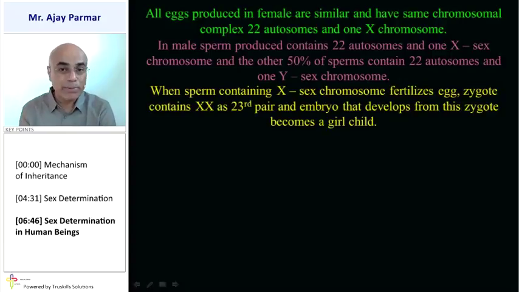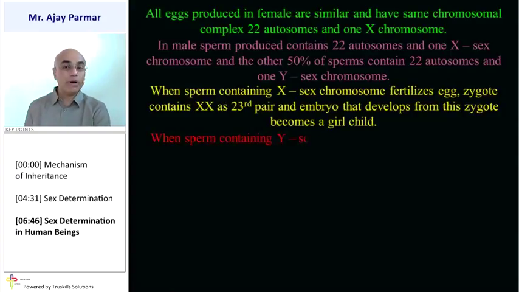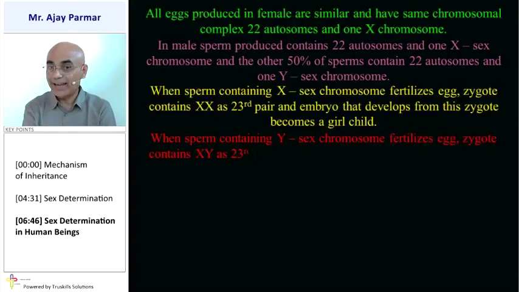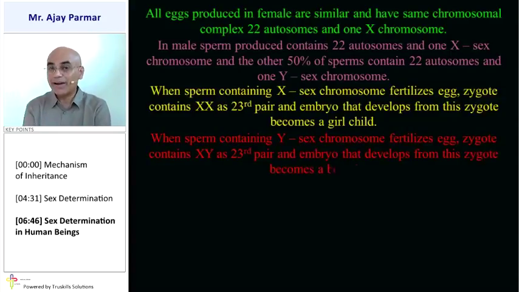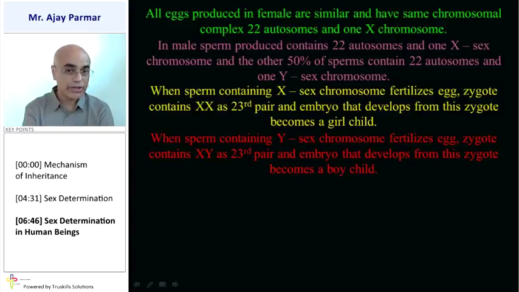So the 23rd pair of that zygote, and the embryo that is going to develop from that zygote, will be having 23rd pair as XX. So obviously that is going to be a girl child. When a sperm containing Y chromosome fertilizes an egg, then the zygote contains XY as the 23rd pair. And so obviously the embryo is going to develop having the chromosomal complex of 22 autosomes and XY chromosome. So obviously that is going to be a baby boy.